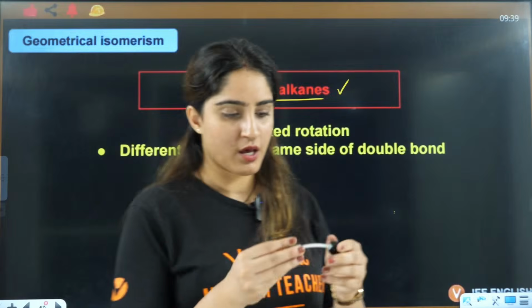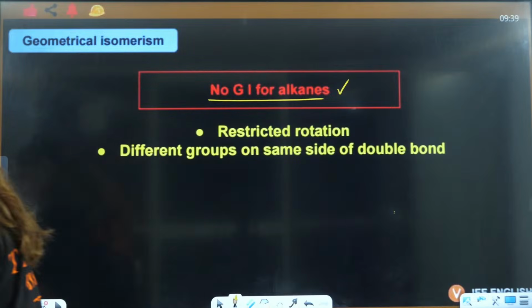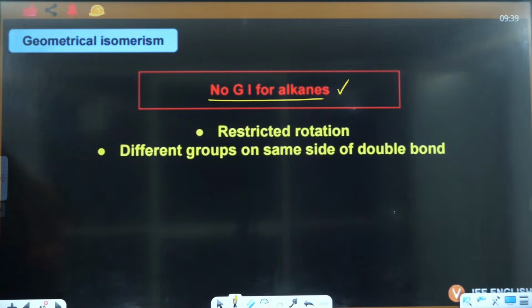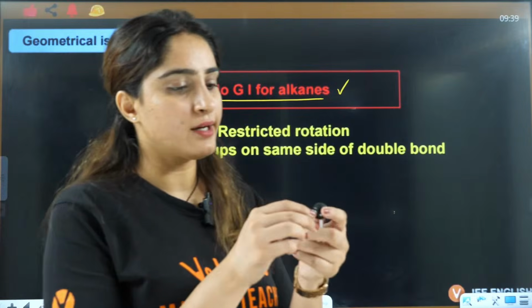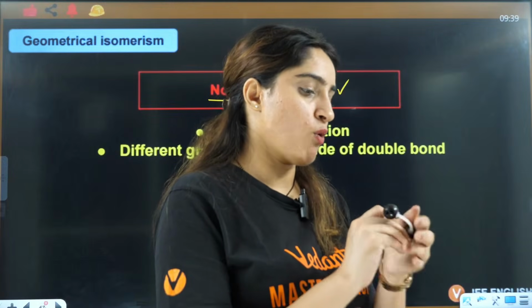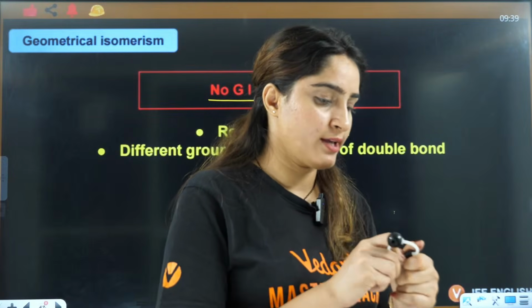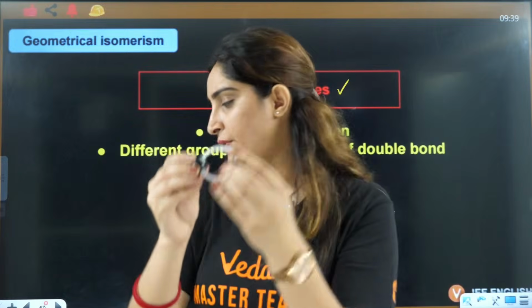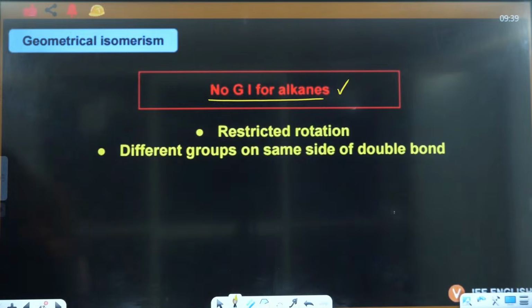Okay, so here let's make a double bond. This is a single bond. Here I am making a double bond. I am connecting this double bond here and I am making a double bond here. This is a double bond. Now let's see, you have this thing here, right?